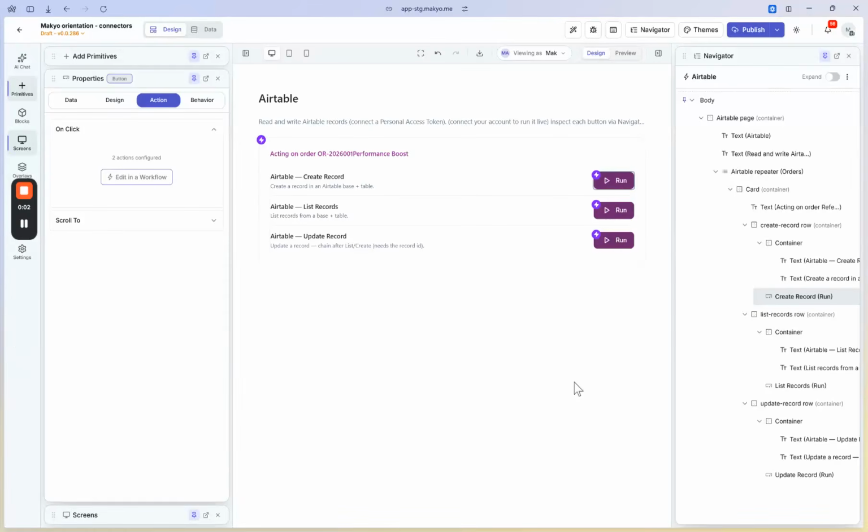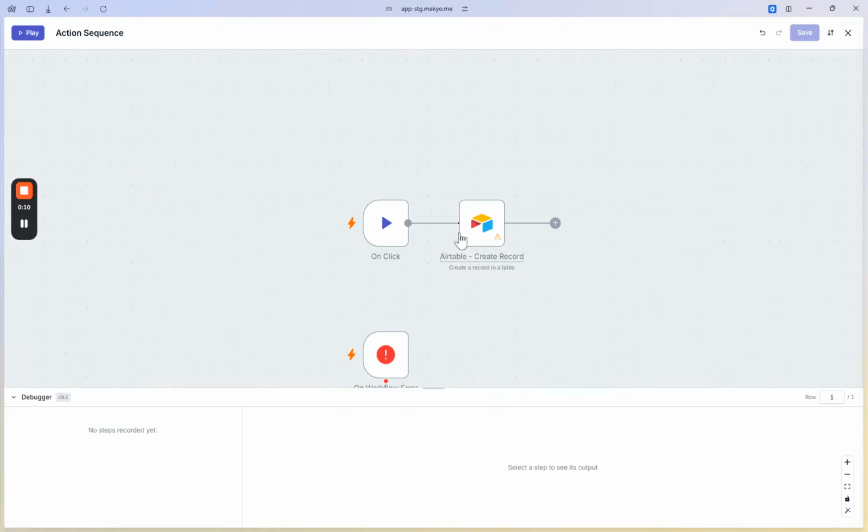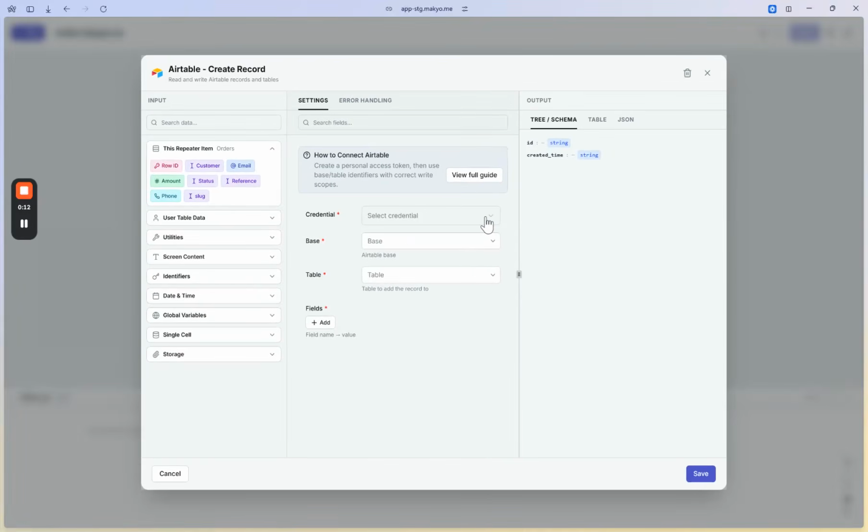Hello, in this video I will show you how to use and configure the Airtable action within Makyo. So first, let's start with create record. We need to add an Airtable credential.